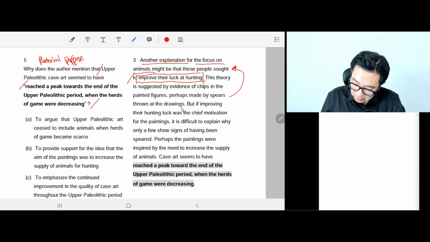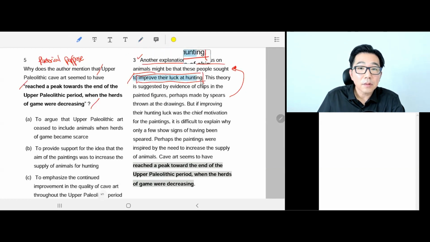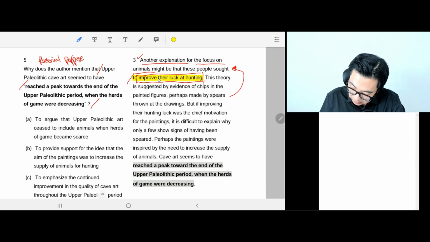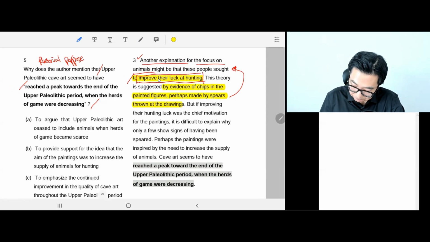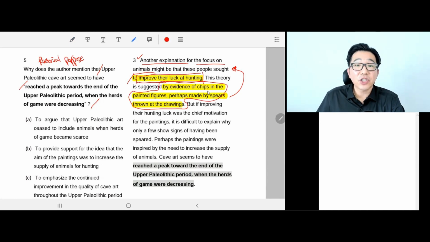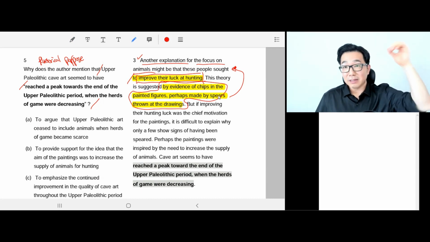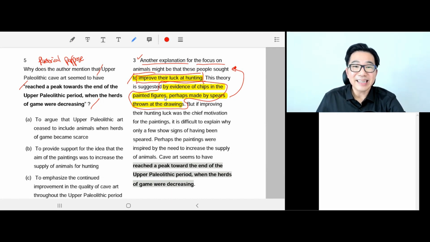Okay. So the support. So this sentence is the theory. The theory is maybe they drew animals to improve their luck at hunting. And this is the supporting detail, right? By evidence of chips, so broken parts in the painted figures. Why? Perhaps made by spears. So probably they were throwing the spears at the painting, to hope to improve their chance for hunting.